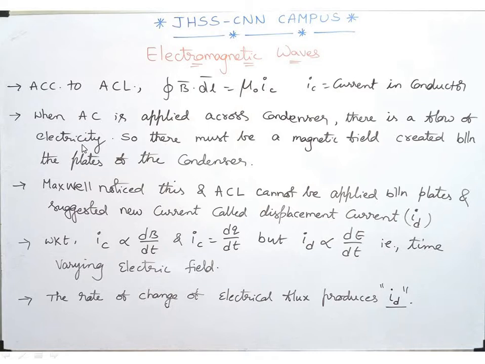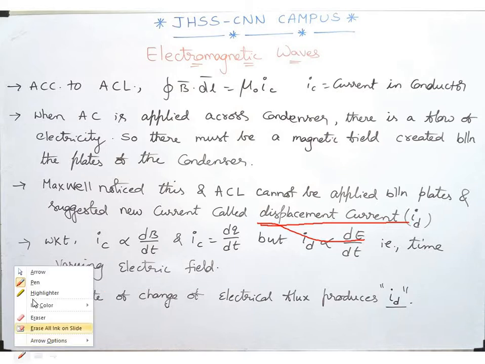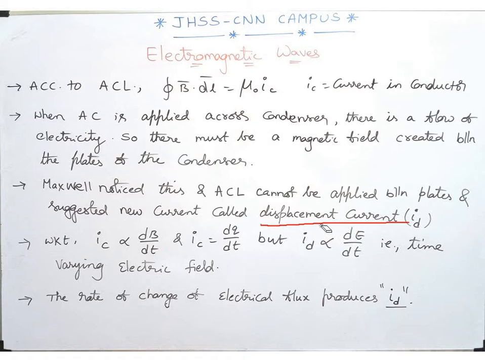So now that was the discussion here. Maxwell noticed this variation, that Ampere's circuital law cannot be applied between the plates, and he suggested a new current called displacement current. Are you getting the point here? That displacement current is proportional to dE by dt.